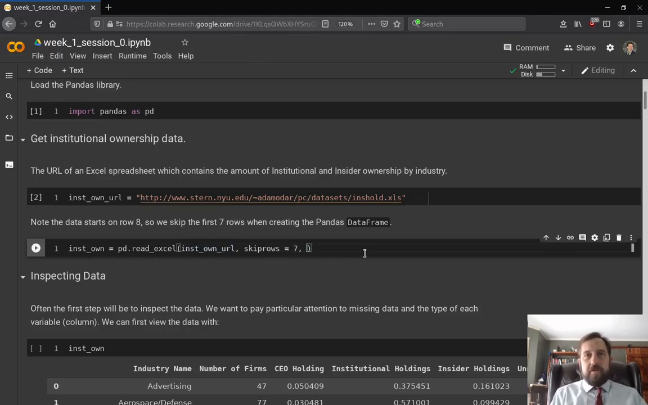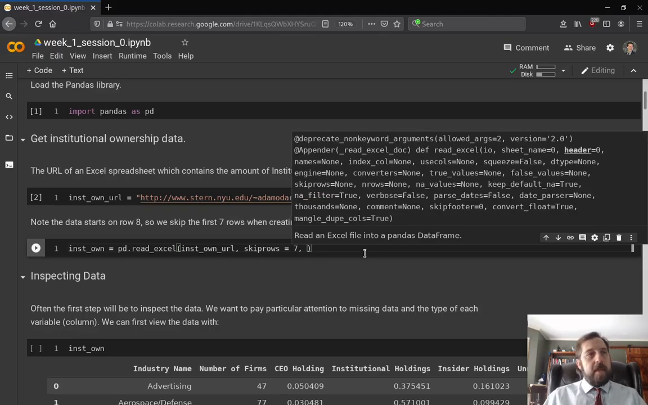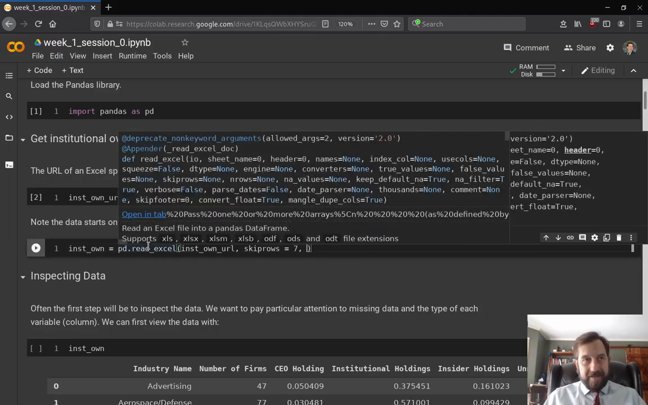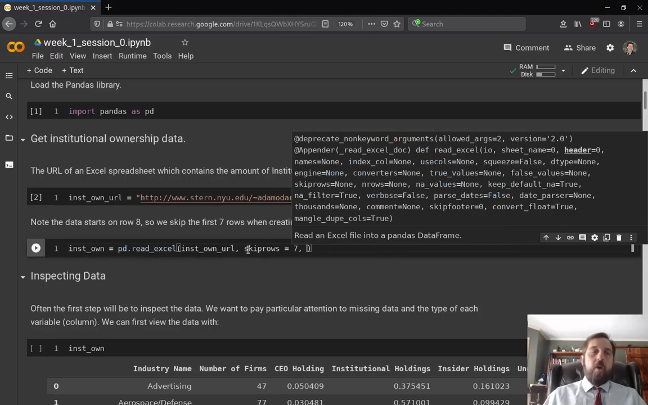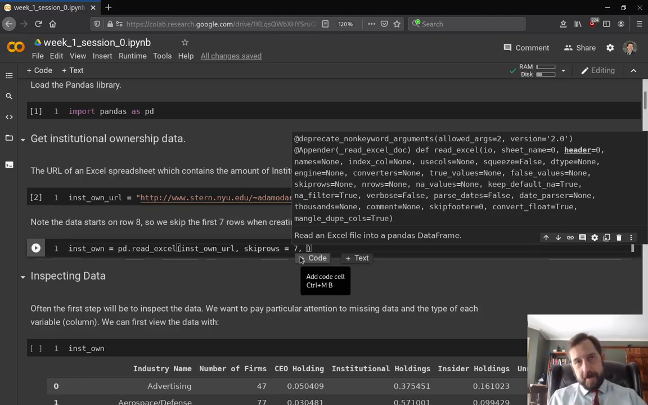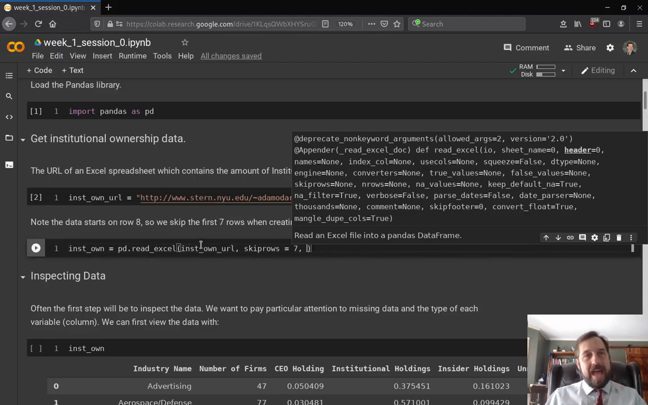It might be useful to make a brief note here that these functions in Python have a lot of different arguments. Arguments are what you feed into the function. So the URL is an argument. The skiprows equals 7 is an argument. Some arguments are necessary, so you have to feed them in. We have to have a URL here. If we didn't have a URL, Pandas would throw an error. However, a lot of the arguments have a default value. The URL doesn't have a default value.